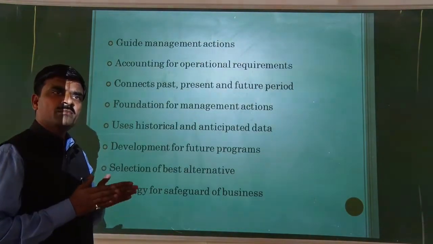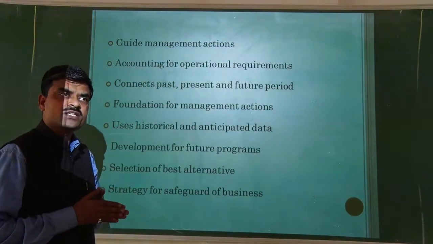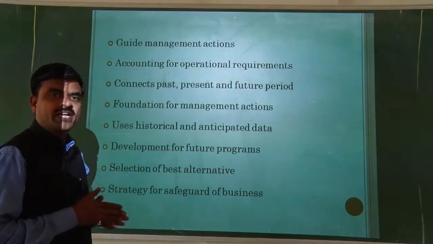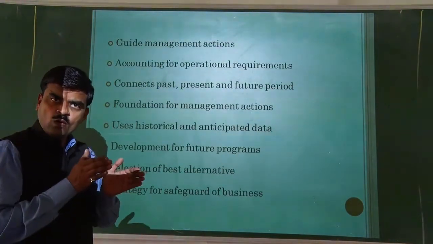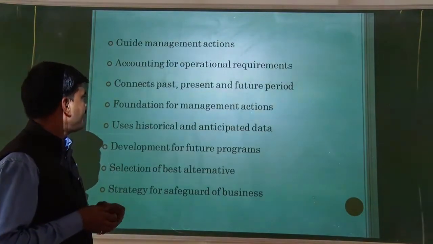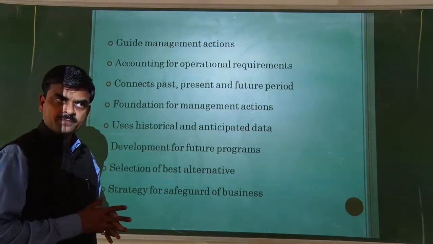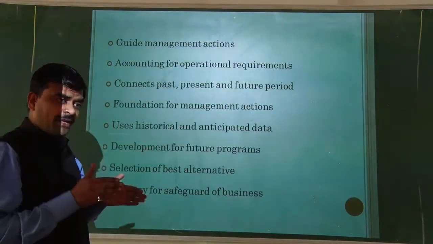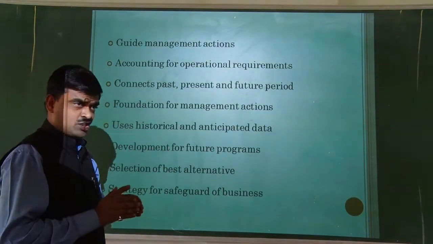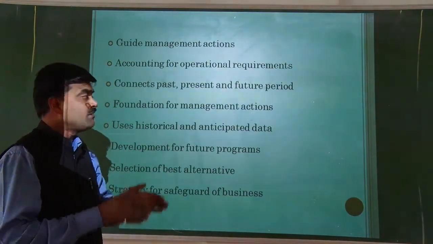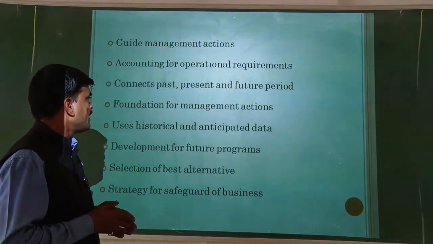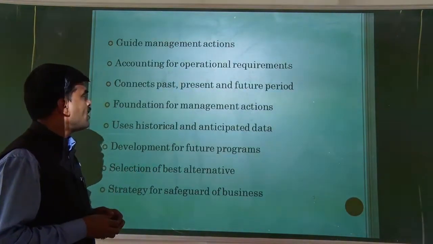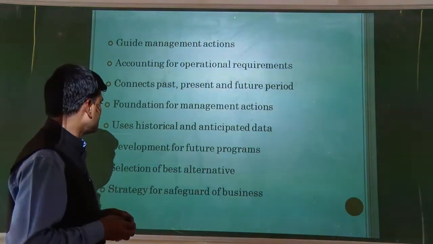Whatever managers do, they do on the basis of quantitative data, and this quantitative data can be supplied by managerial accounting. On the basis of this concrete foundation, managers can take effective decisions. That's why this accounting is the foundation for management actions.